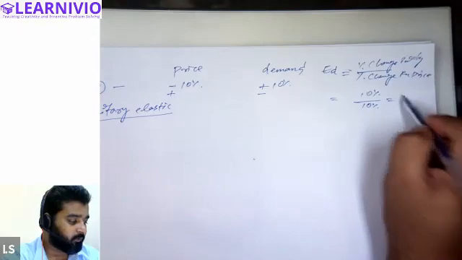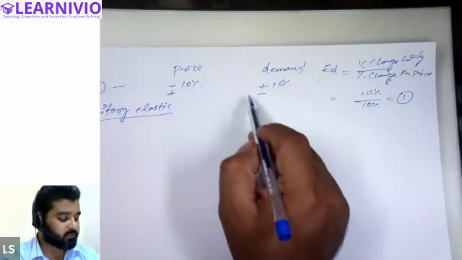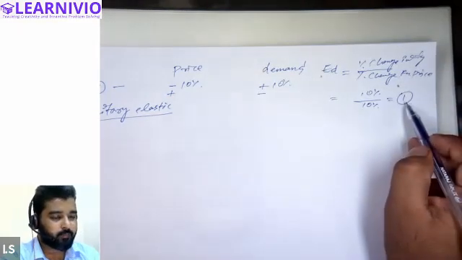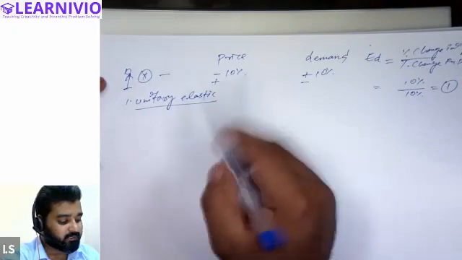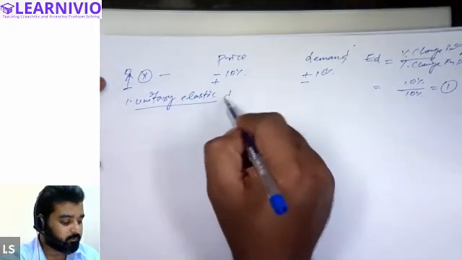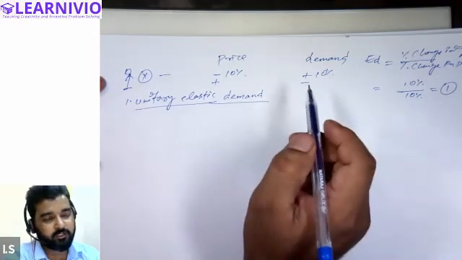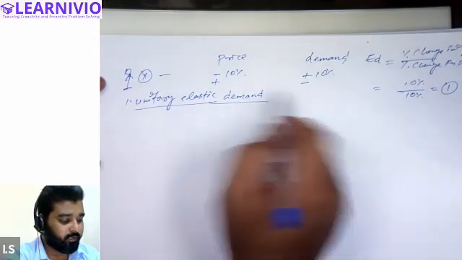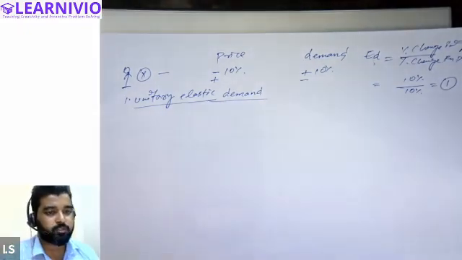So the answer will be 1. Because in this situation, whenever you calculate the value of elasticity, you will get the answer as 1. Therefore, we call it a situation of unitary elastic demand. Unitary basically means 1. So whenever elasticity of demand is 1, we will call it unitary elastic demand, when demand and price both are changing in equal proportion.